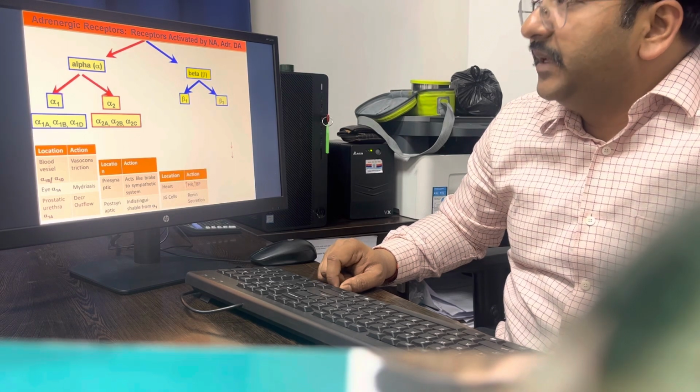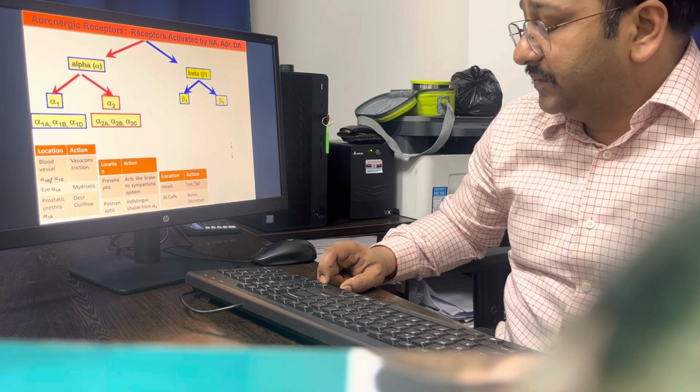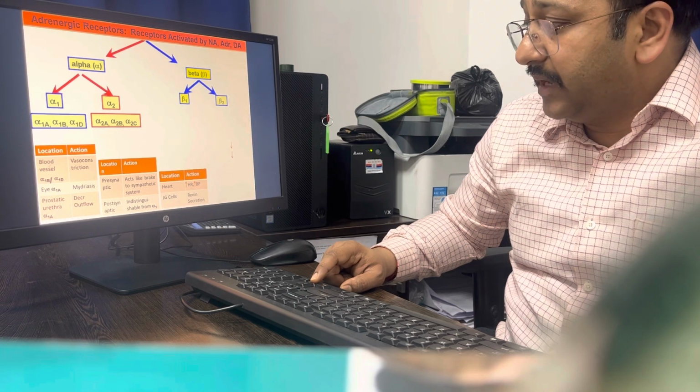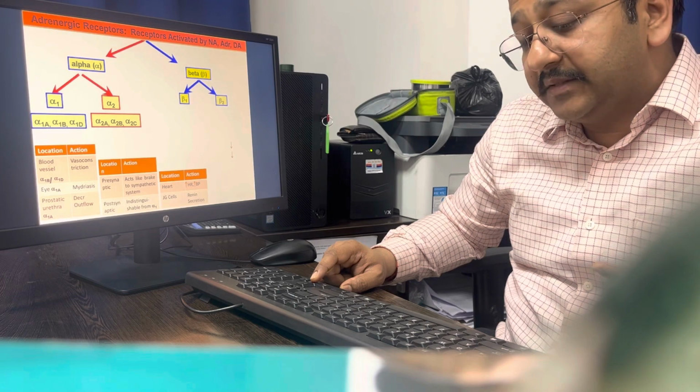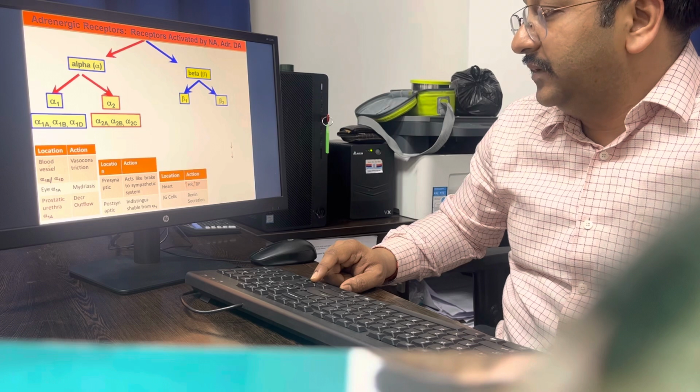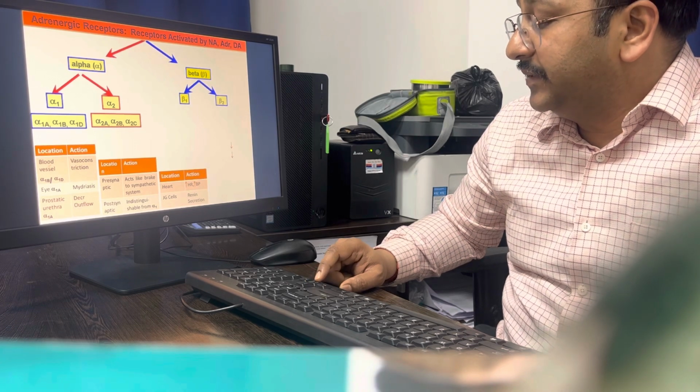Beta 1 are basically present in the heart and the juxtaglomerular cells of the kidney, JG cells of the kidney. In the heart it will increase the heart rate. I told you only the adrenergic will increase sympathy related to the heart. So it will increase the heart rate and the BP, and the JG cell renin secretion will increase.